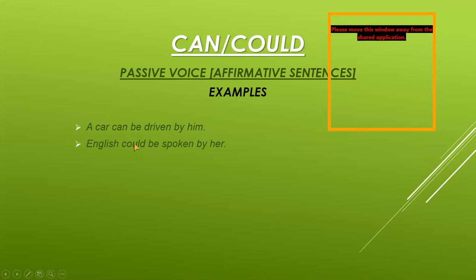Full stop. Then in the second example, English could be spoken by her. Full stop. English is the object. Could is the modal verb. Be is the helping verb. Spoken is the third form of verb. Then by, then subject, her. Full stop. I hope you are understanding. These are very easy sentences.